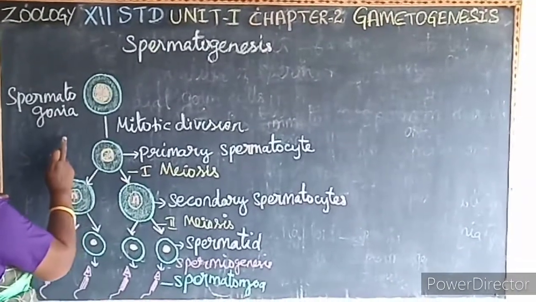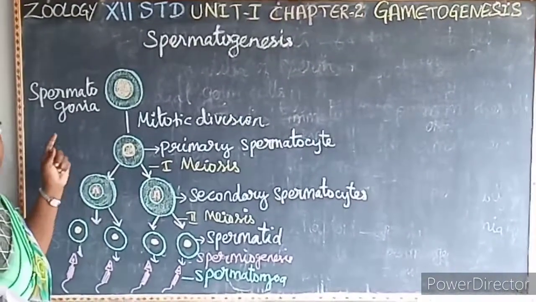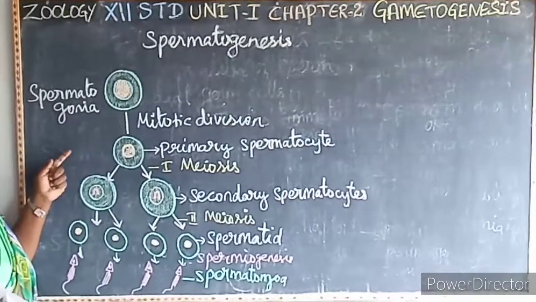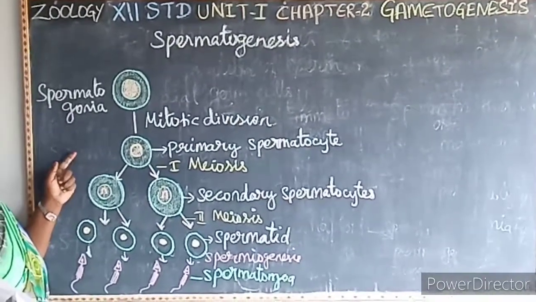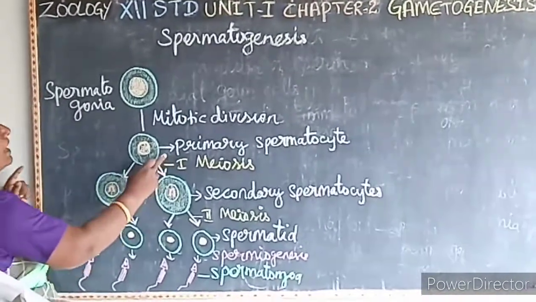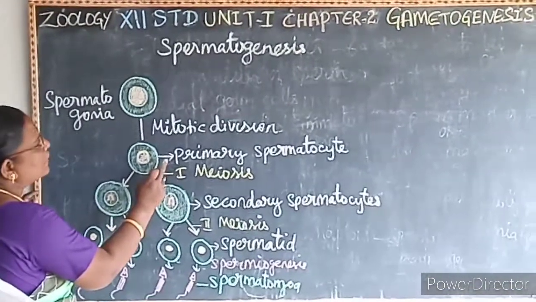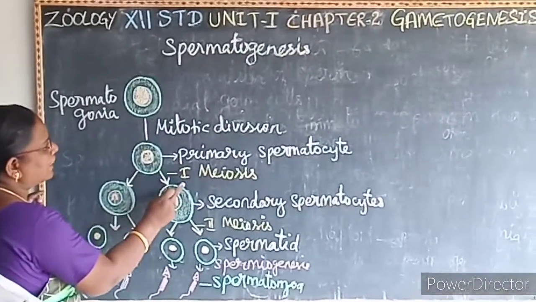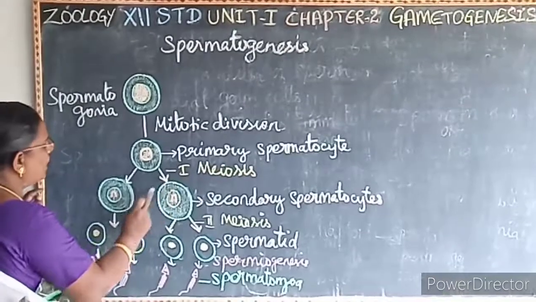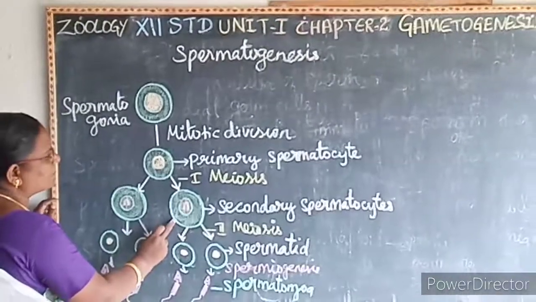Then the spermatogonia move along with the Sertoli cells into the seminiferous tubules, where they enlarge and are modified to form primary spermatocytes.